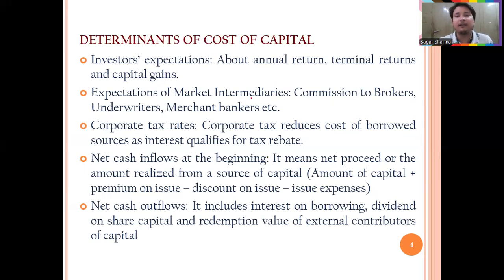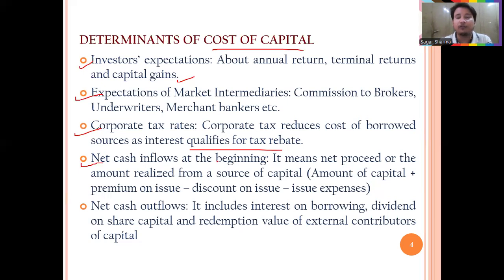Now, what are the determinants or factors affecting cost of capital? The first one is investor expectations. So about the annual return, terminal return, and capital gains, what are the investors' expectations, and the expectations of market intermediaries? What are the commissions to brokers, underwriters, merchant brokers, etc.? And what is the corporate tax rate? Corporate tax reduces the cost of borrowed source as interest qualifies for tax rebate, because interest is a tax deductible expense.